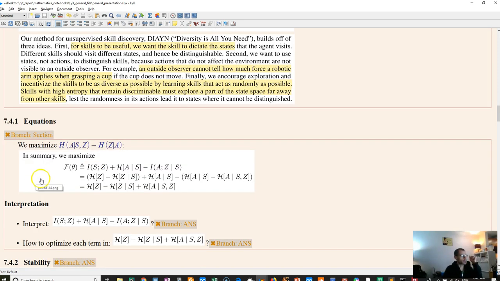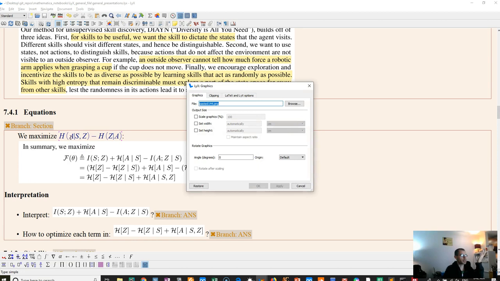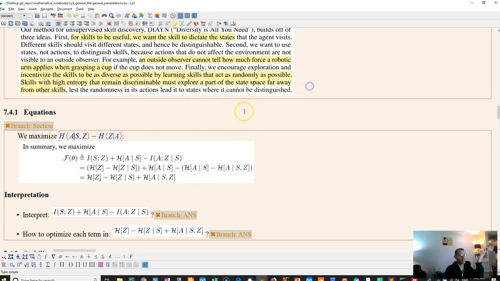Cool. So let's look at the equations they use. So in the end, basically we just maximize this. So we maximize the entropy of the actions. If you have looked at maximum entropy Q-learning, I mean, this is already built into those methods, and they use soft actor critic, which is a maximum entropy formulation.